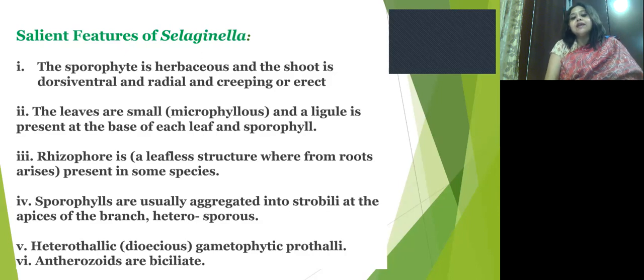Sporophylls are usually aggregated into strobili, which grow at the apices of the branches, and they are heterosporous in nature.